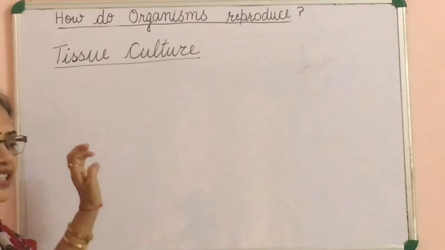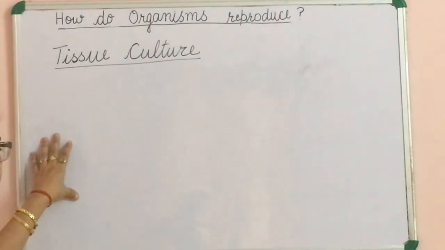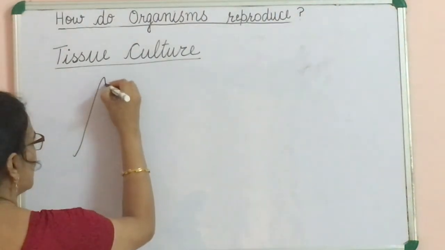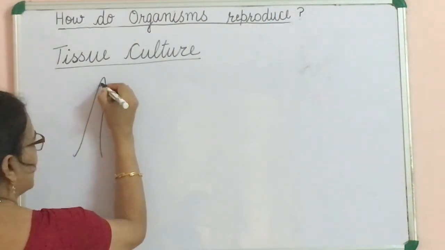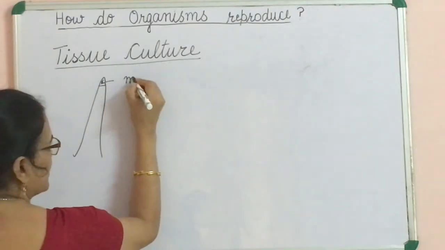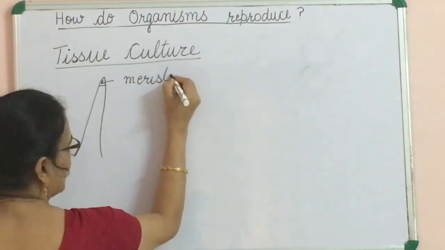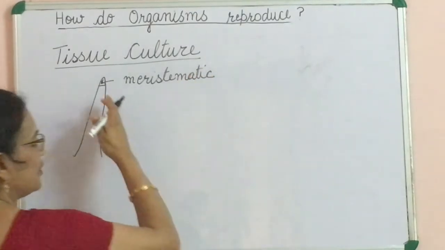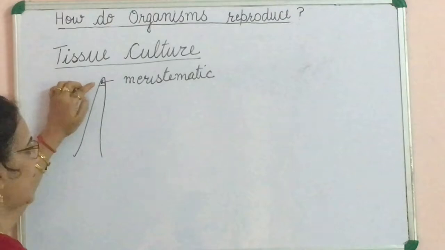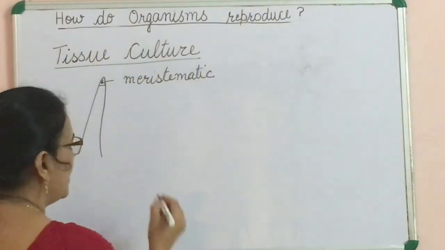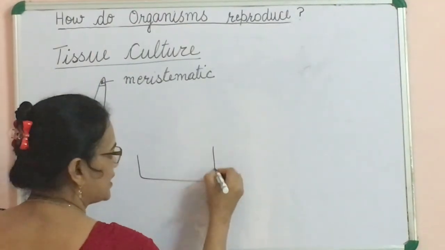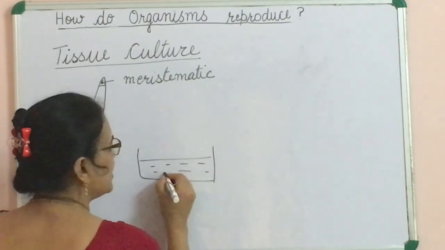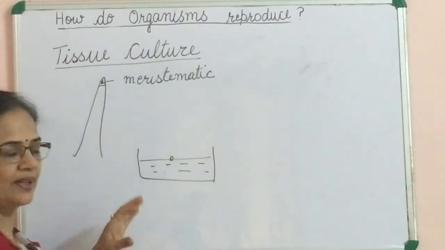Next topic is tissue culture. In this, a few meristematic cells are taken from the tip of the shoot because at the tip meristematic tissue is present. Meristematic tissue has the capability to divide and to form new cells. So, a few cells are taken from the meristematic tissue. They are placed in an artificial culture medium.